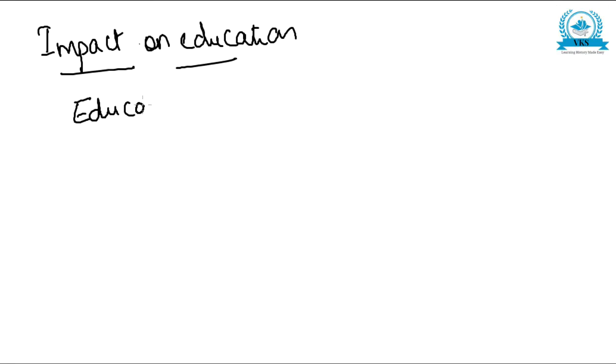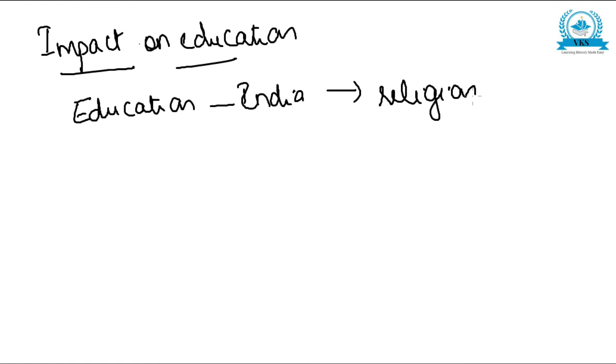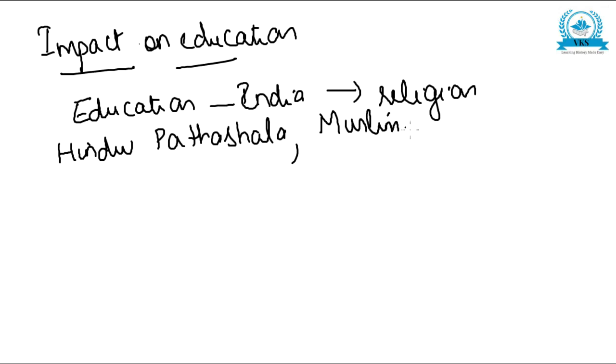Hindu Pathashalas and Muslim Madrasas imparted education to the people. So this was the form of education which was there in India before the advent of Europeans. That is, it was basically based on religion.